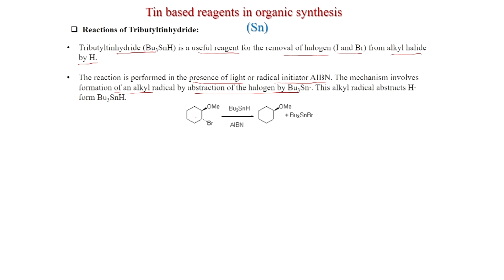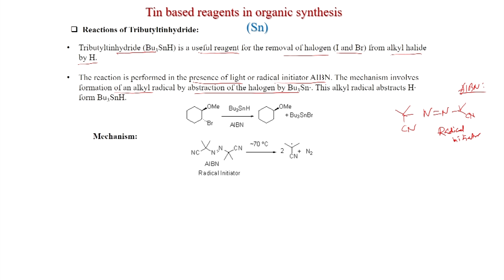Suppose, for example, this is the alkyl bromide with AIBN. So, this is the structure of AIBN. This is the radical initiator, because it generates nitrogen and generates a radical. Around 70 degrees centigrade, nitrogen will be eliminated as gas and this radical will be formed. This radical is also stabilized by the cyano group.